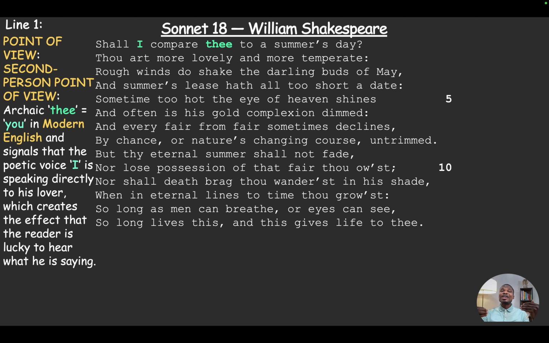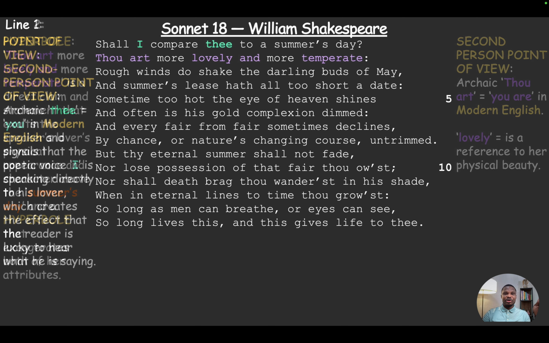The speaker is not speaking to the reader. He's speaking directly to his lover, and then he refers to the lover with the archaic variant "thee." Again, that tells you that we're talking about the Victorian era thereabouts, or maybe Elizabethan. I just don't want to be specific, but at least in that period.